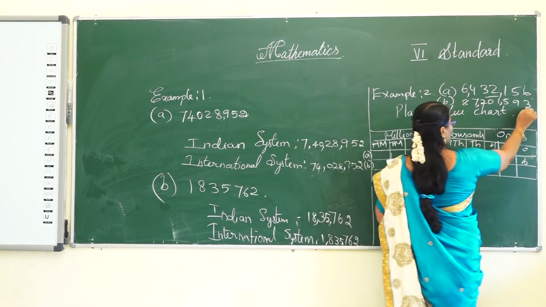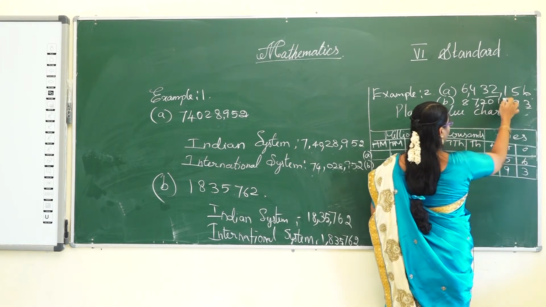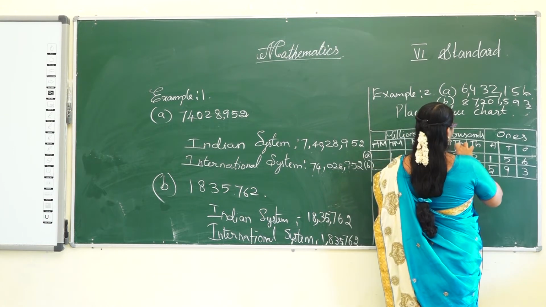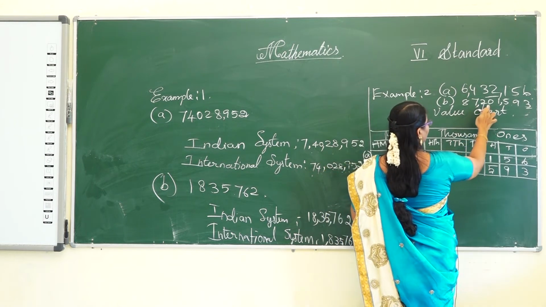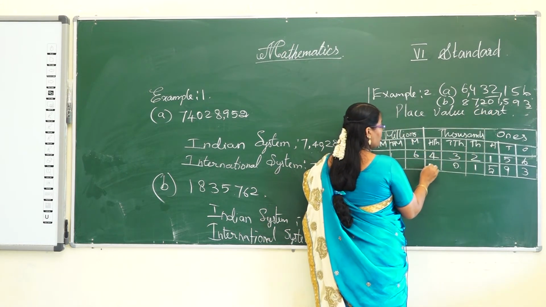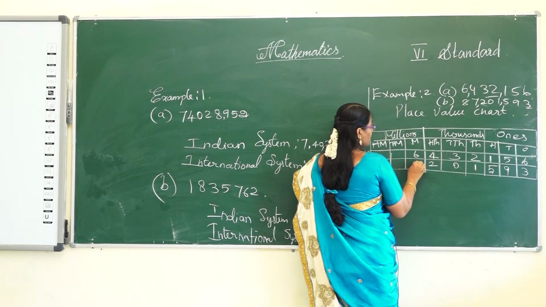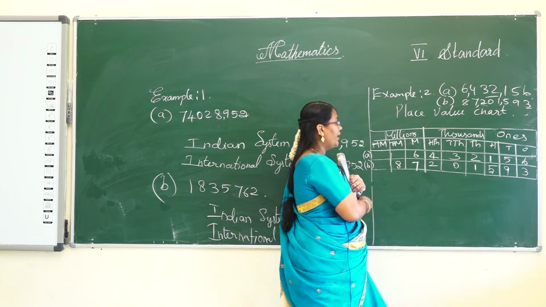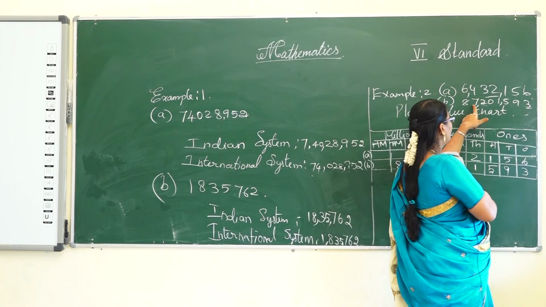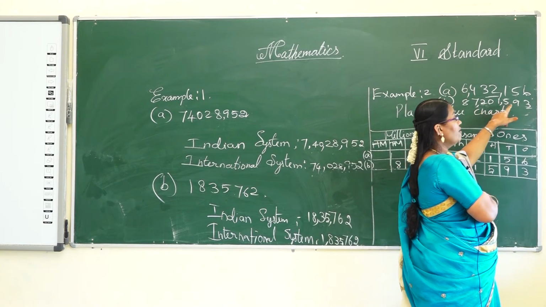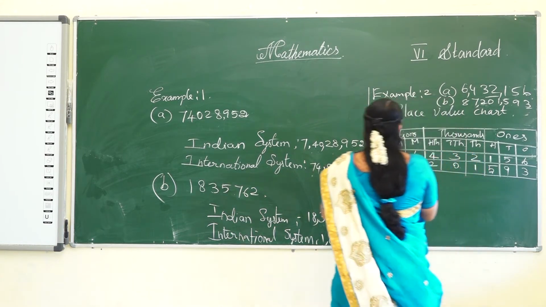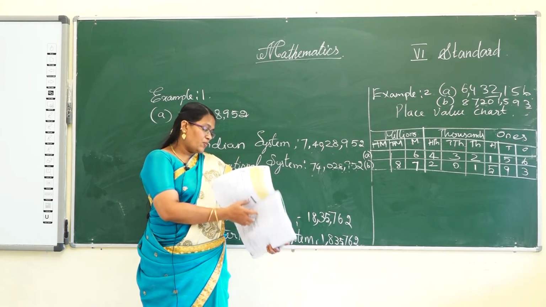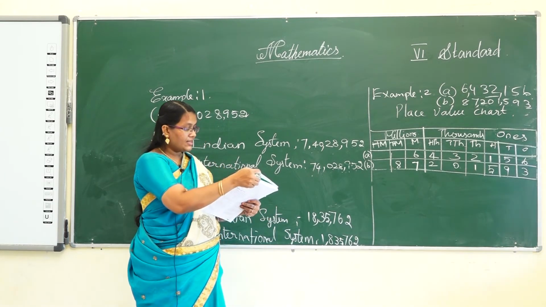Ones value is 3, tens value is 9, hundreds is 5, thousands is 1, 10,000 is 0, 100,000 is 2, millions is 7, and 10 millions is 8. So how can you write? 87,201,593. I hope you understand. Any doubt, ask me. Now move to the exercise problems. Exercise 1.1.